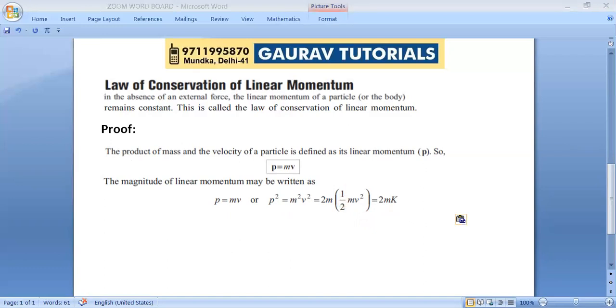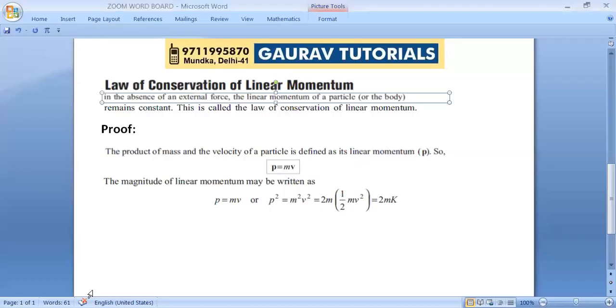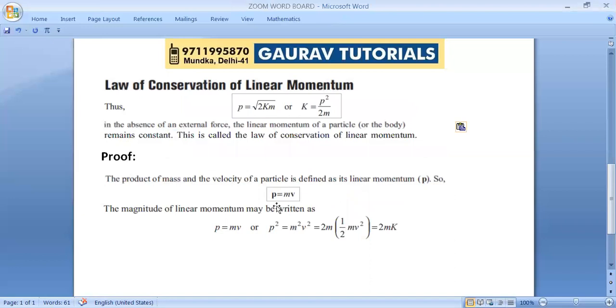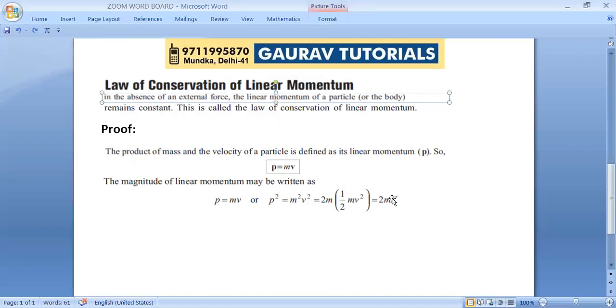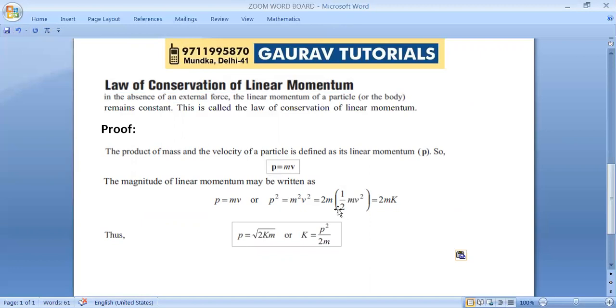You are going to get this relation also, because it is a very useful relation to solve a lot of problems and numericals. From this expression I get P equal to under root of 2mK, or K equal to P square by 2m.